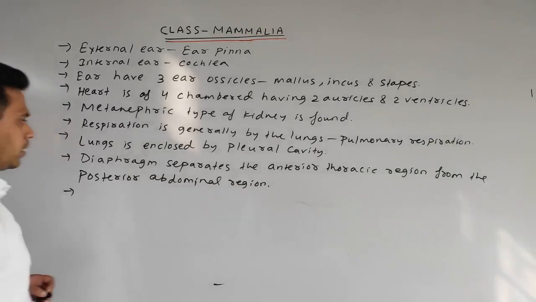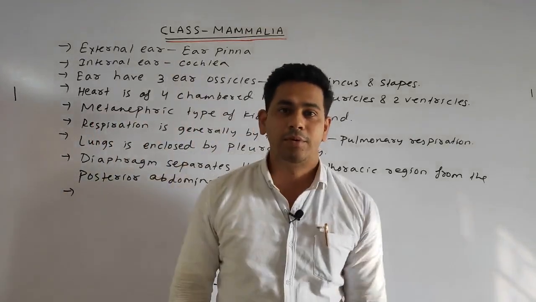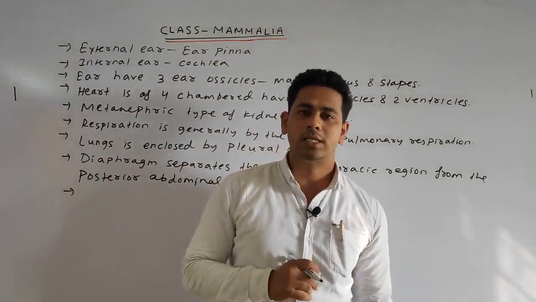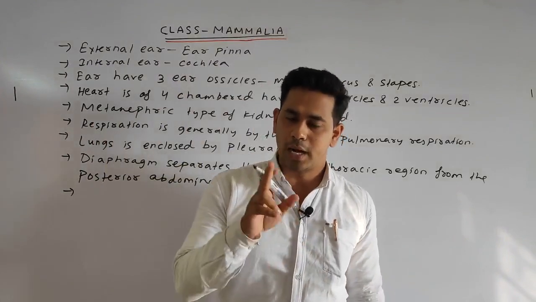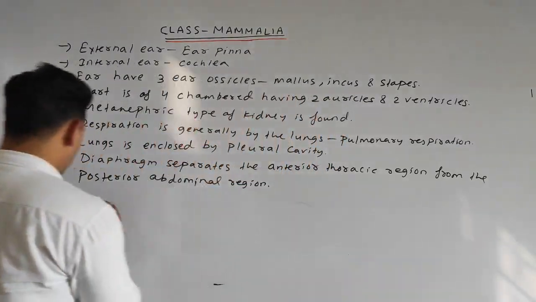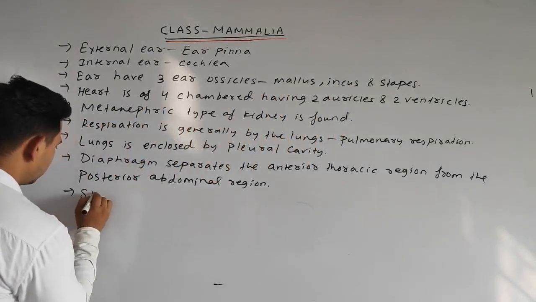Next point, what is the type of skull in the Mammalia? The skull is dicondylic, meaning it has two occipital condyle bones. You already know this, I have told you the concept.